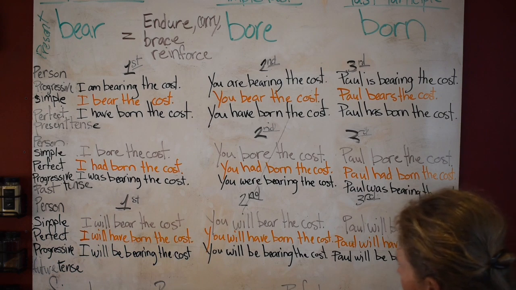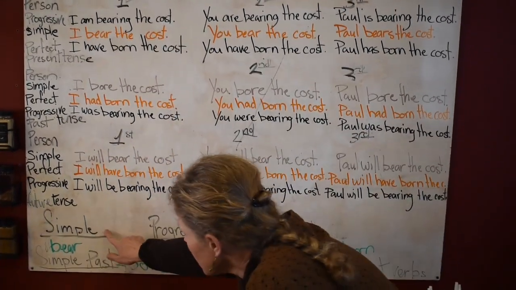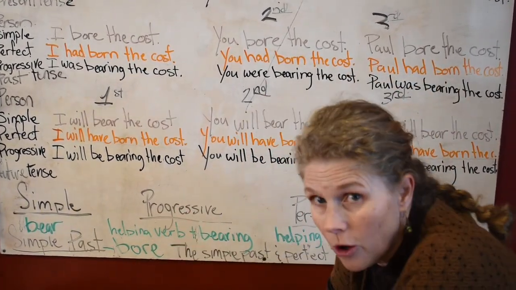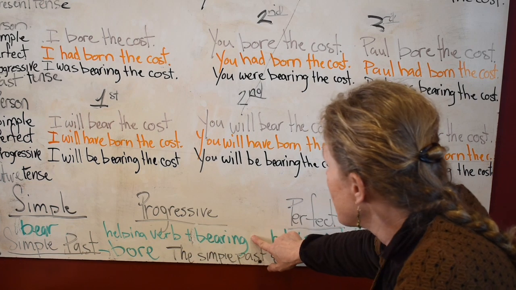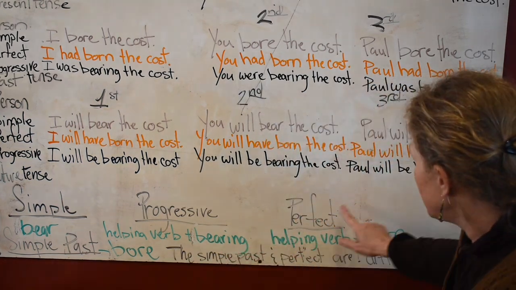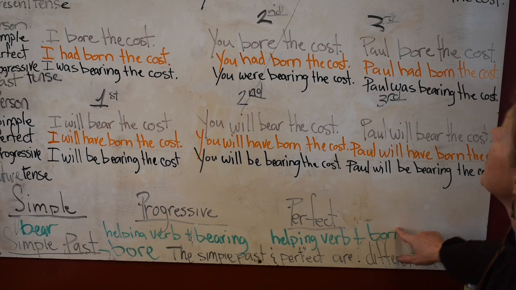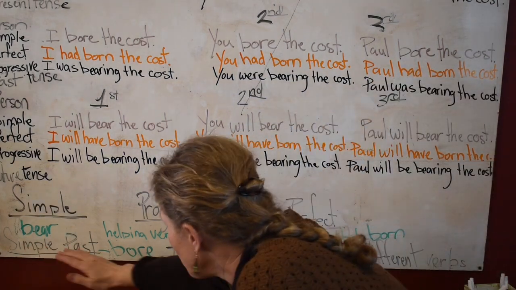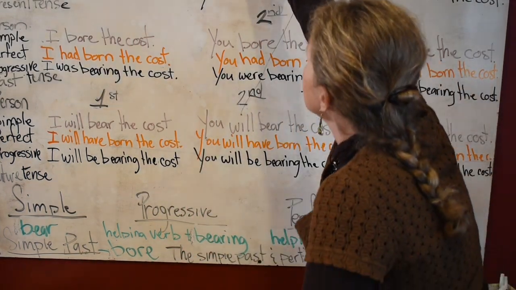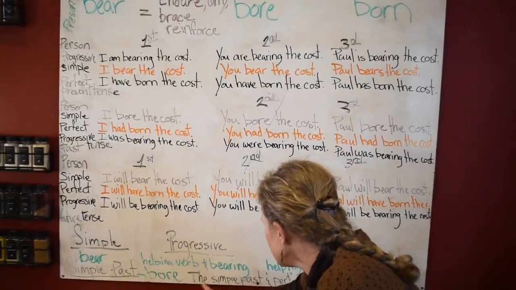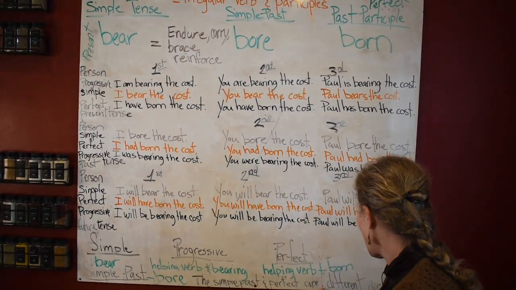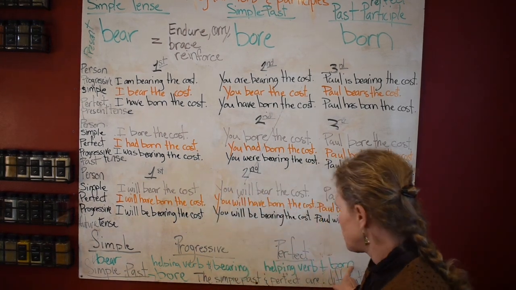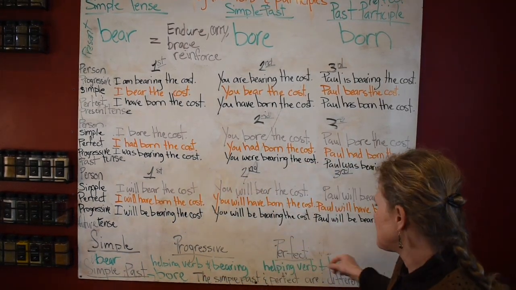Now, if we look right down here, look, the simple is bear. Your progressive is going to be your helping verb plus bearing. Then the perfect is your helping verb plus born. That's your past participle. And then your simple past is right here, bore. And the simple past and the perfect are different verbs. Look, they are different. Bore and born.